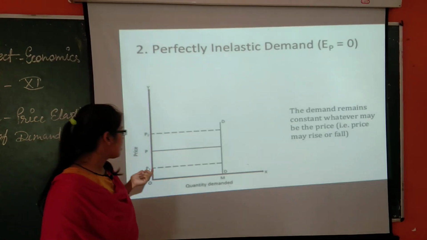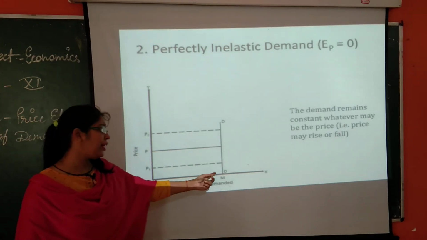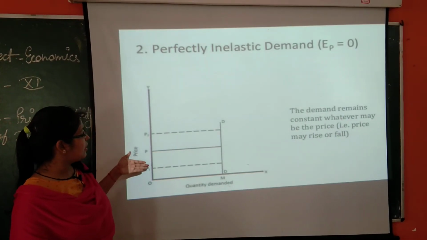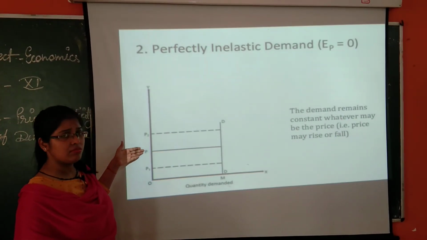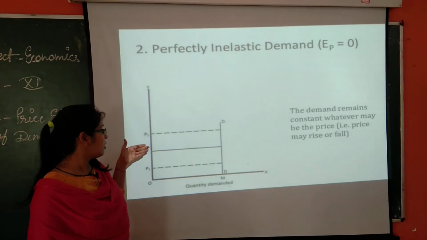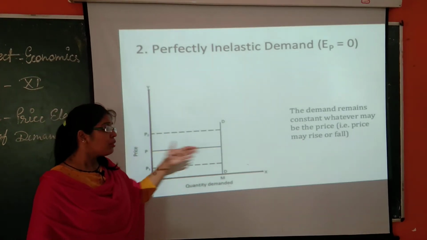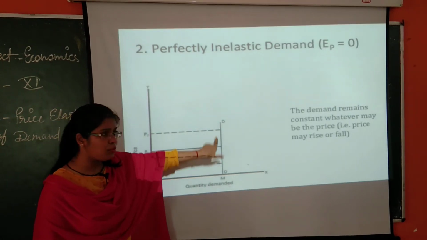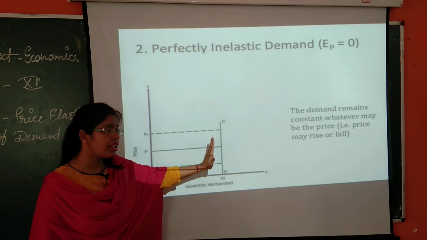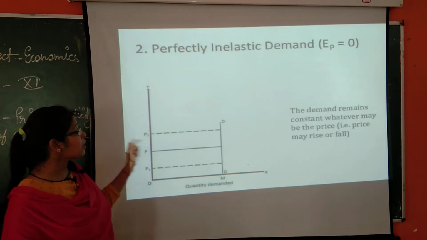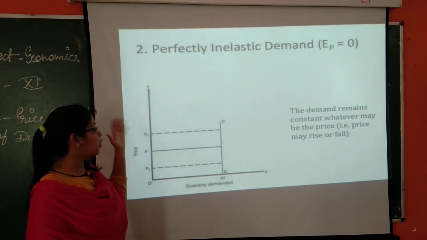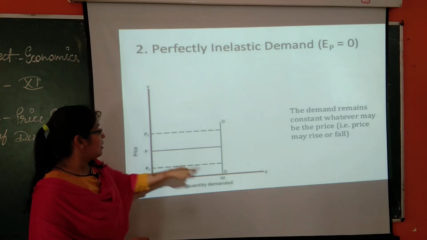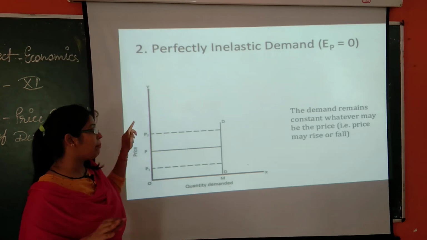Now here you can see, suppose price was 5, quantity demanded was, consider a value here, 200. Price increases from 5 to 10, again quantity demanded is the same. So here you can see this line is a vertical line, it is parallel to the y axis. So what happened in this case is that demand is not being affected by change in price.